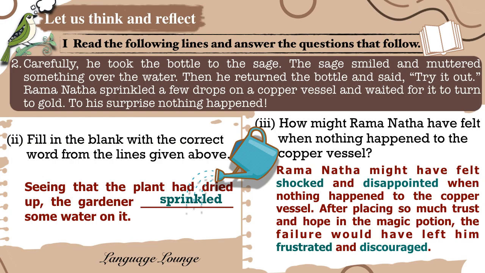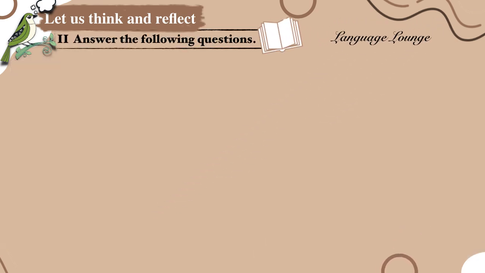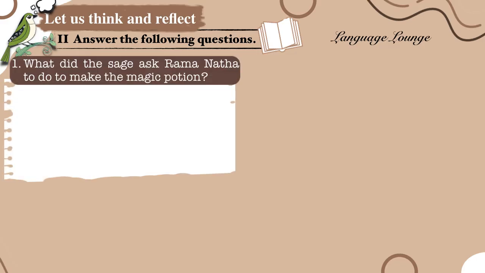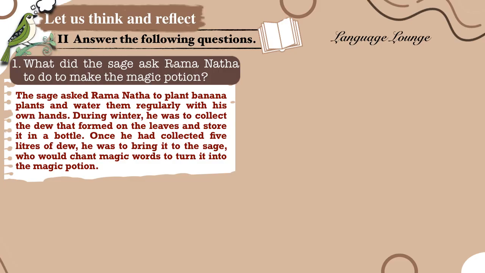Let's now explore what the sage asked Ramanatha to do and the lessons hidden in those instructions. Answer the following. What did the sage ask Ramanatha to do to make the magic potion? The sage asked Ramanatha to plant banana plants and water them regularly with his own hands. During winter, he was to collect the dew that formed on the leaves and store it in a bottle. Once he had collected 5 liters of dew, he was to bring it to the sage who would chant magic words to turn it into the magic potion.